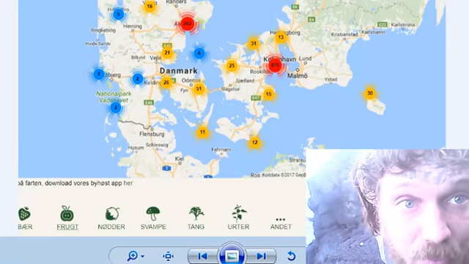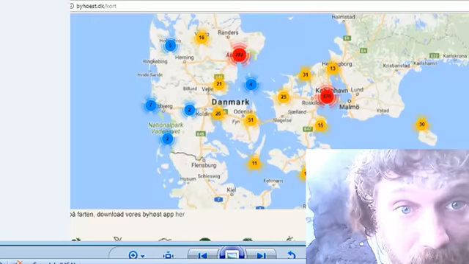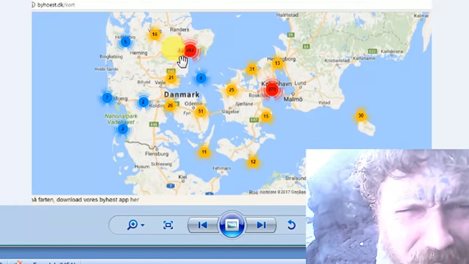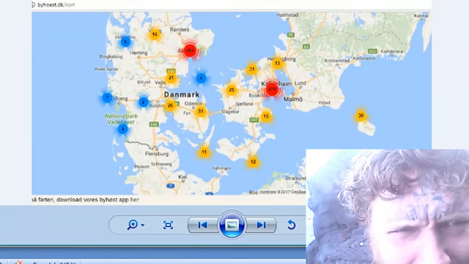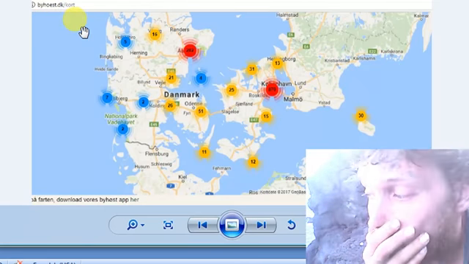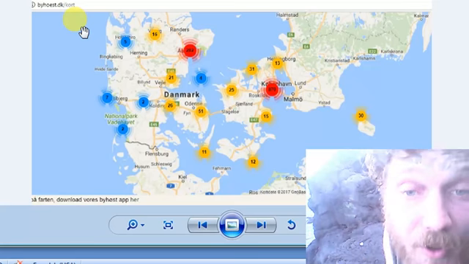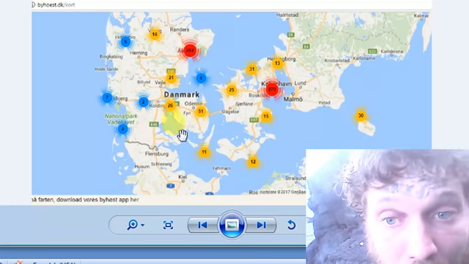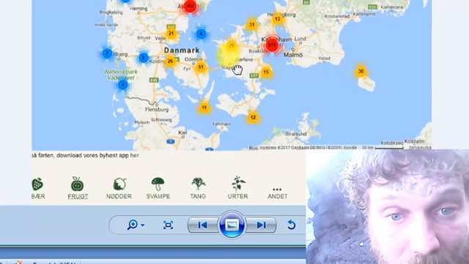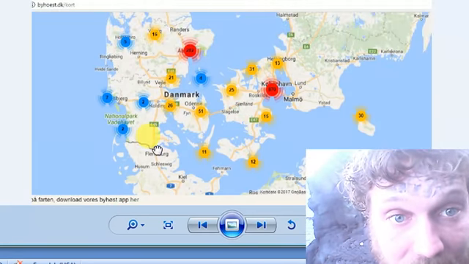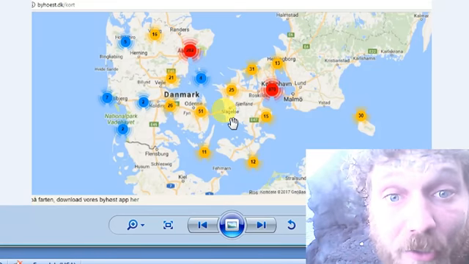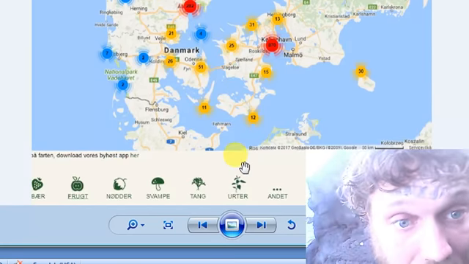This is a Danish website. Let me see here. It's called Byhøst, and it means town harvest, or when we have food growing in town, anyways. And that's what it's about. Places around, but they put it everywhere on the map, and this is where food is already growing just for free to pluck and eat.